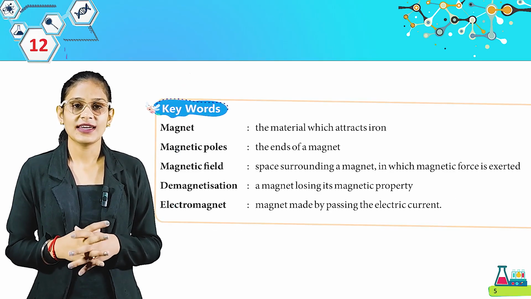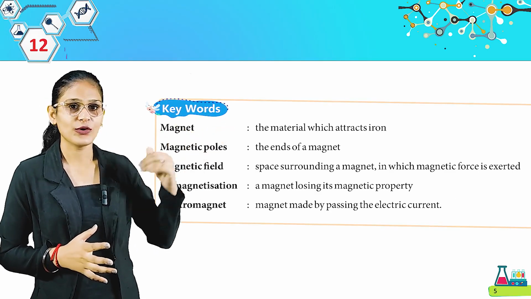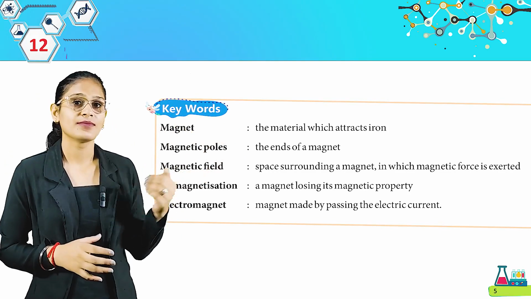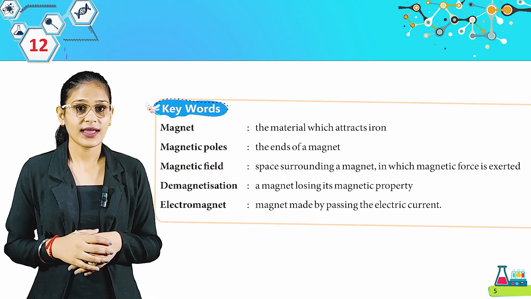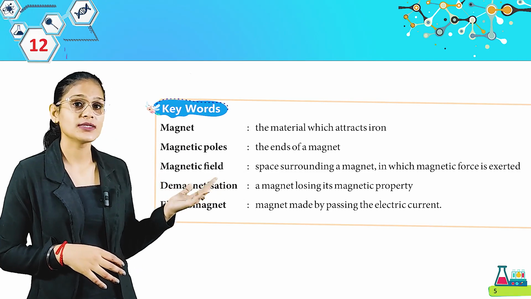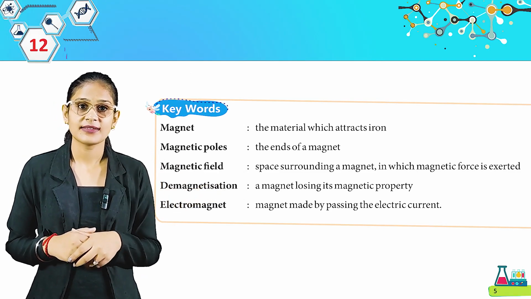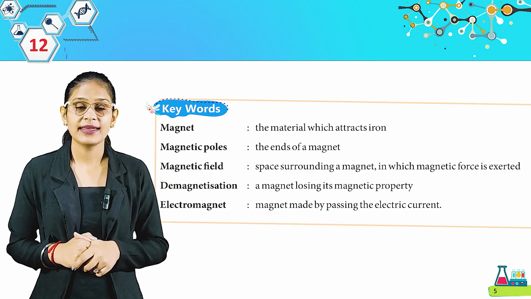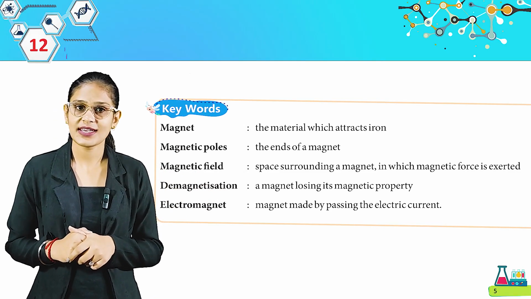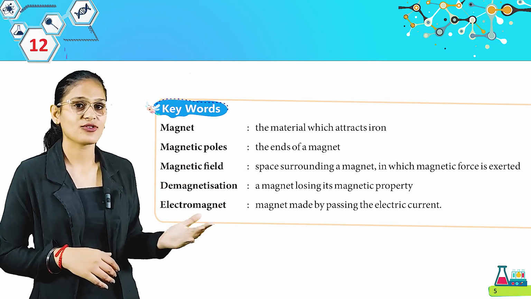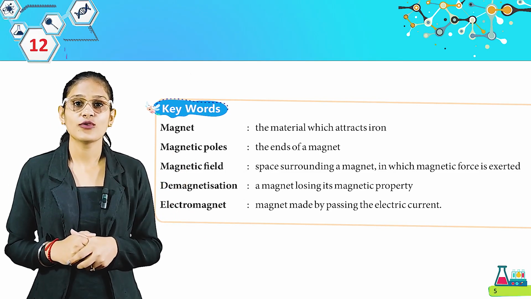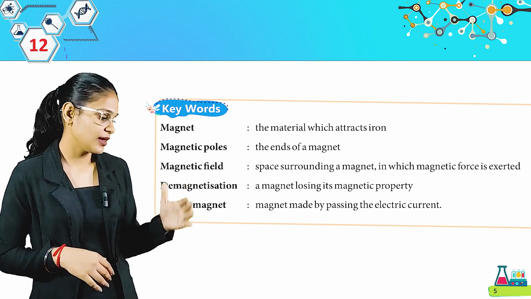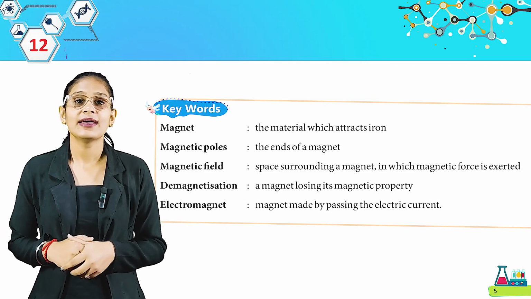So students, here are some keywords. Look here. Magnet, the material which attracts iron. Magnetic poles, the ends of a magnet. Magnetic field, a space surrounding a magnet in which magnetic force is exerted. Demagnetization, a magnet losing its magnetic property. Here is electromagnet, magnet made by passing the electric current.